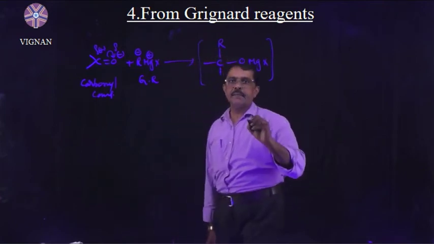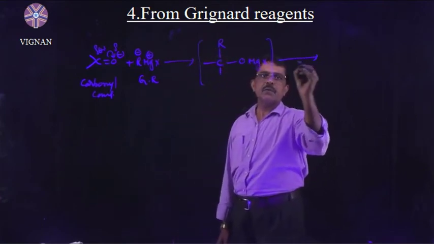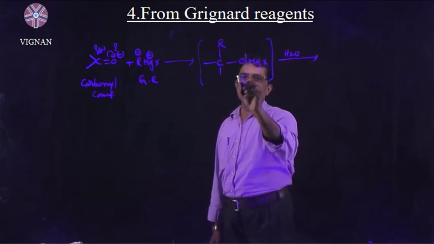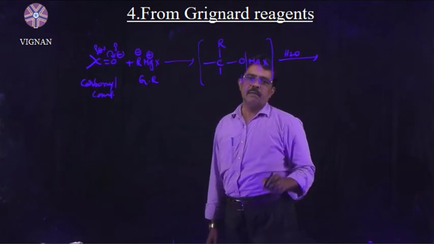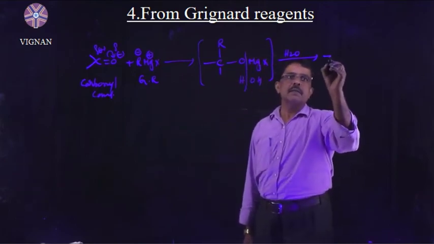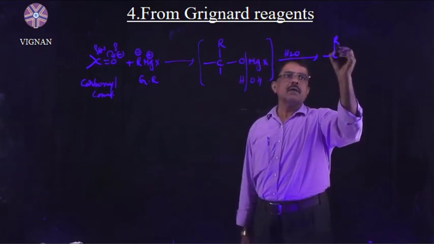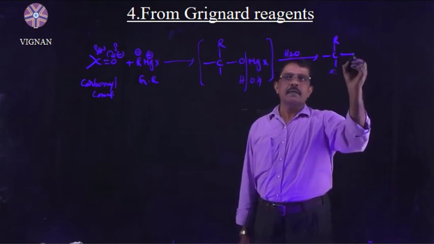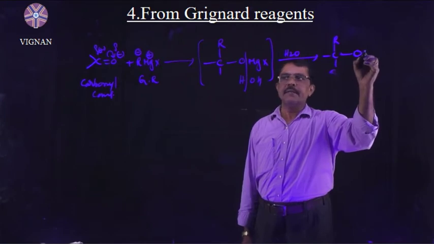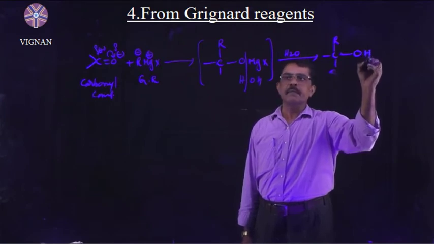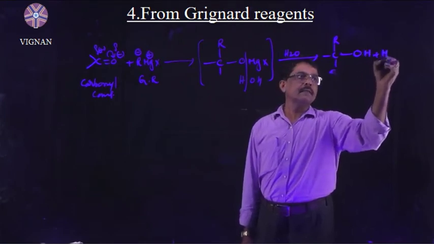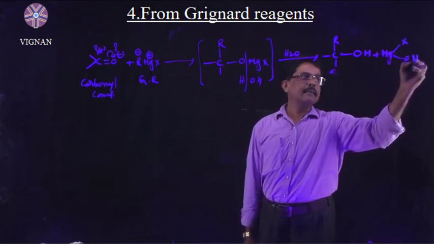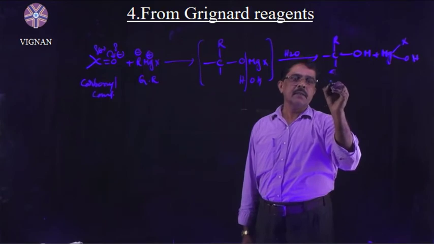After formation of this addition product, followed by hydrolysis, then we will get alcohols, R-C-OH plus MgXOH. So this is alcohol.